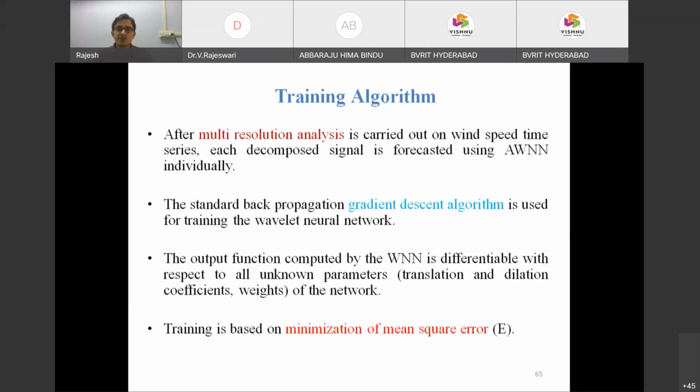After multi-resolution analysis is carried out, each decomposed wind speed time series signal is forecasted using AWNN individually. The training algorithm inside is the same back propagation algorithm. The output function computed by the WNN is differentiable. Ultimately, we minimize the mean square error, MSE. Whatever the type of algorithm or network that we are using, our ultimate intention is to reduce the error.